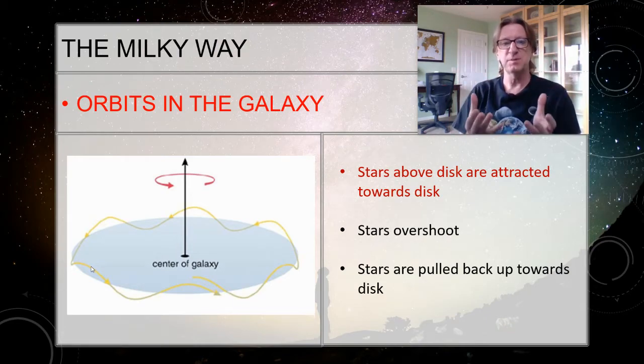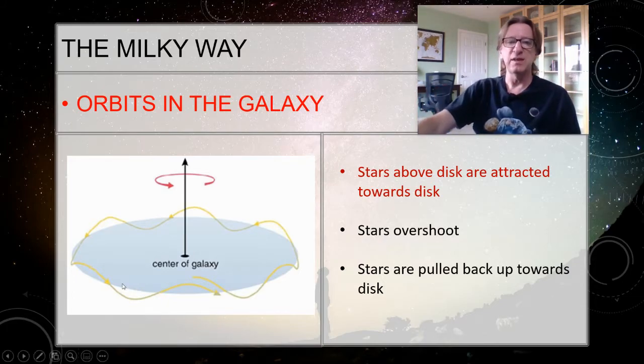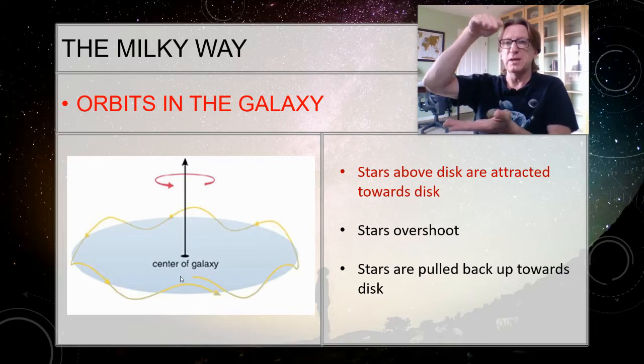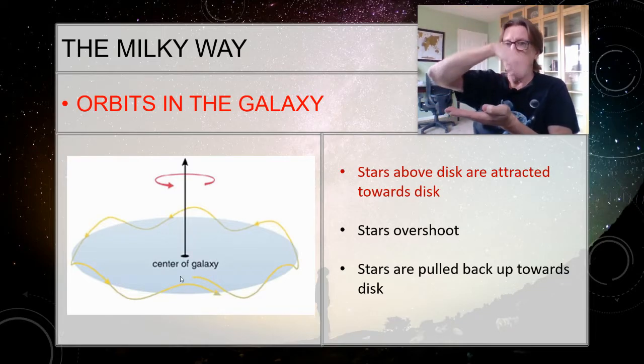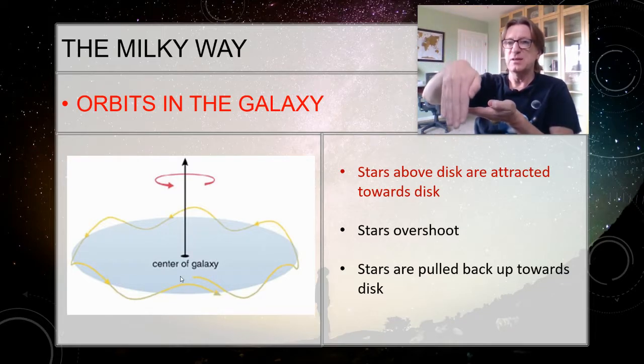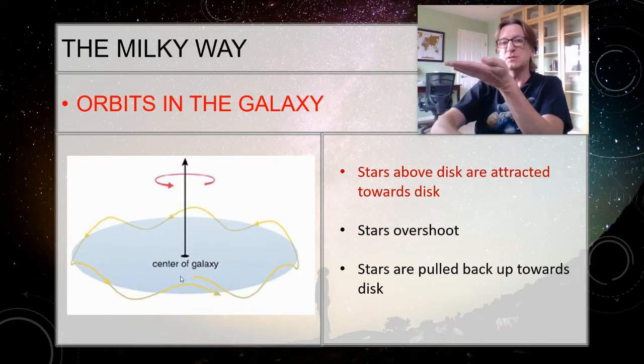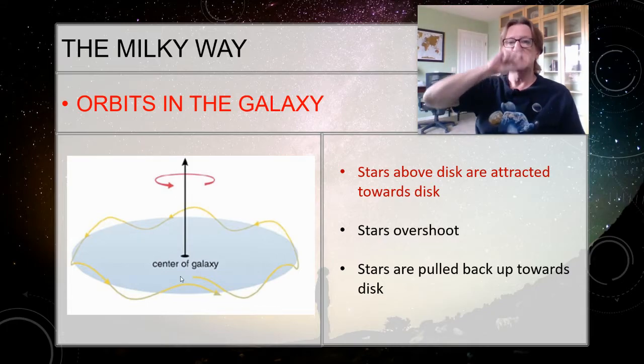And this is the fundamental difference between a galaxy and things like a star system. The gravity of all of these stars is affecting all of the rest of the stars. So if I have a star that's maybe up here, the gravity of the stars below it is pulling it down, and it's still going around the circle. As it goes down, it's got some speed, so it overshoots. But now the gravity of these stars is above it, so it pulls it up like this. So it's almost like a merry-go-round.